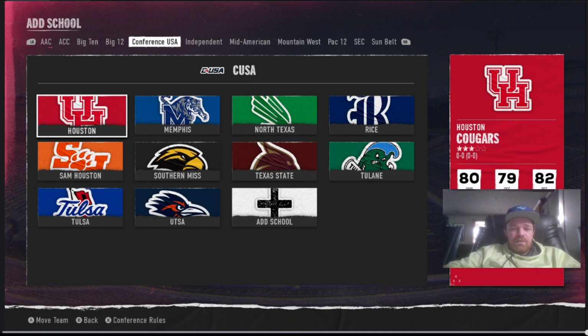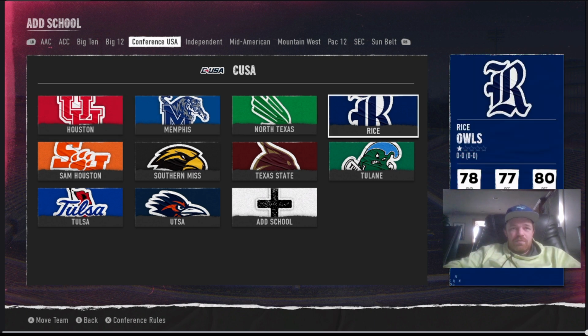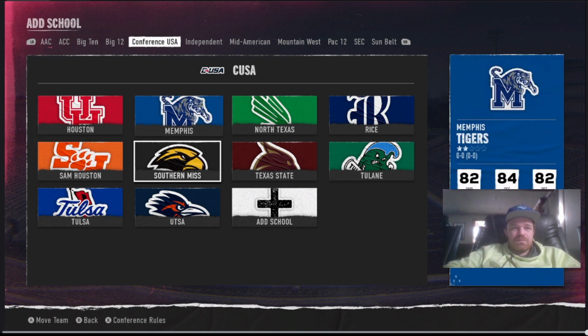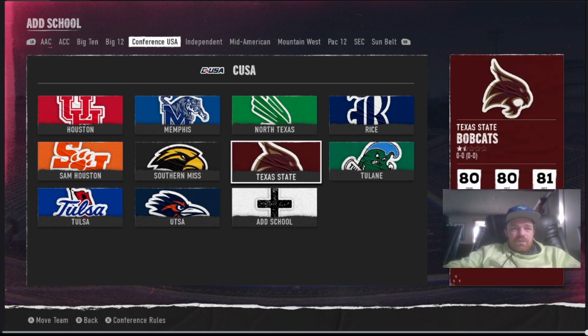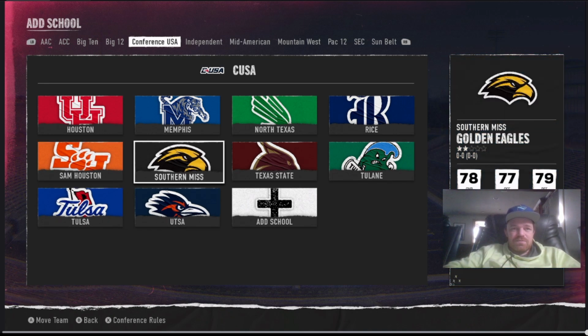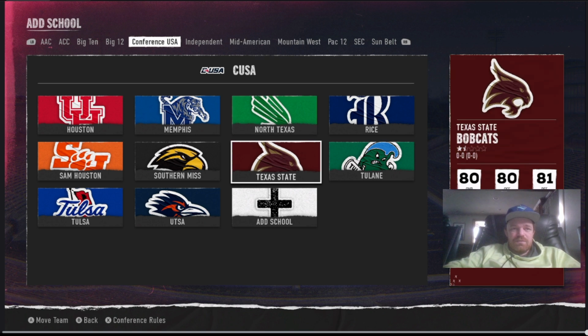Conference USA. So I changed this one a little bit. I had Texas teams, but then I decided to put kind of more the original Conference USA teams like Houston and Memphis, Tulane, Southern Miss, Tulsa, and then I threw some of these like better Texas teams. Of course, like Texas San Antonio is in here, Texas State.